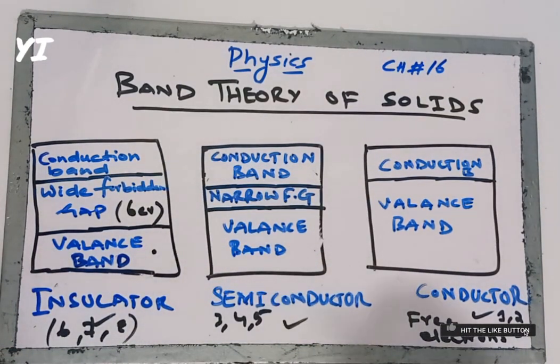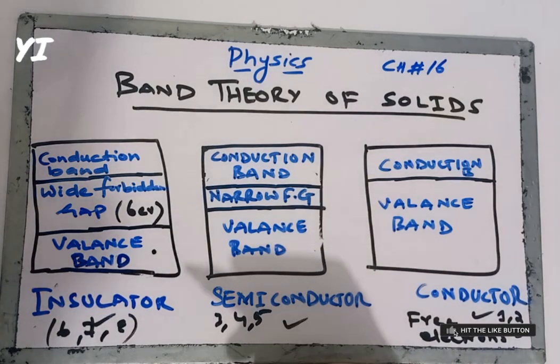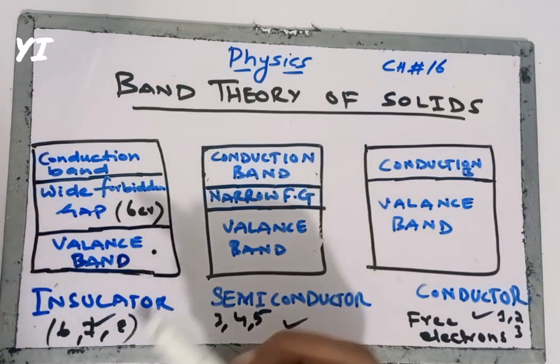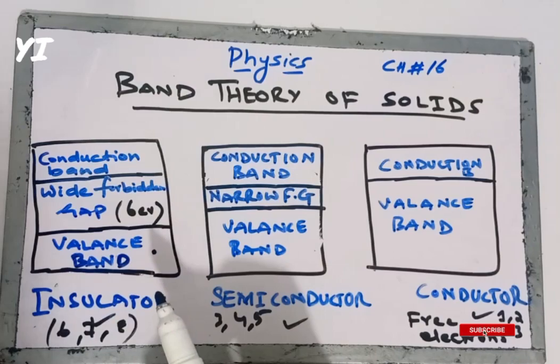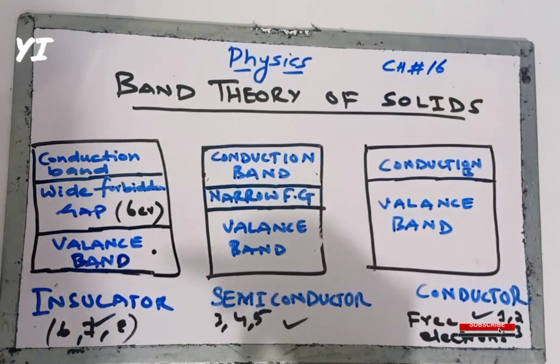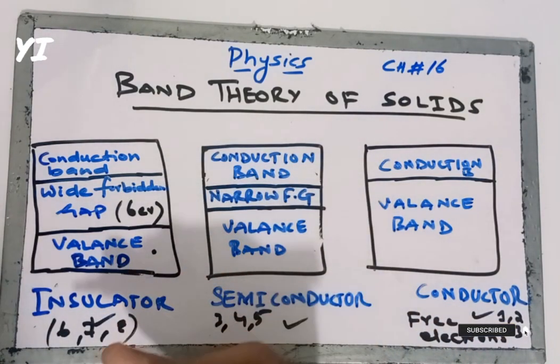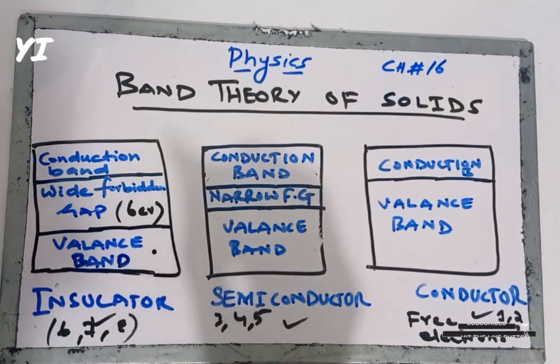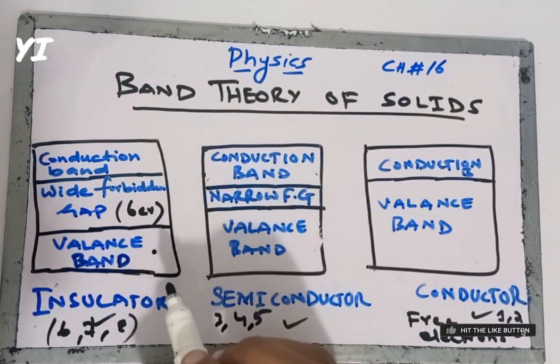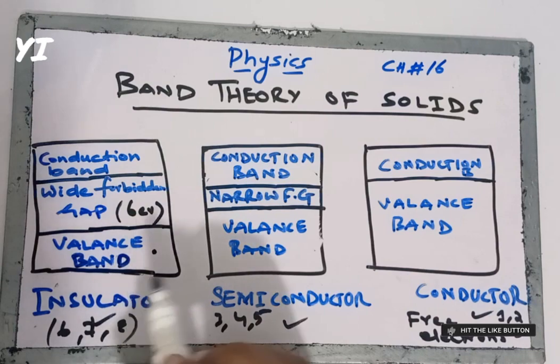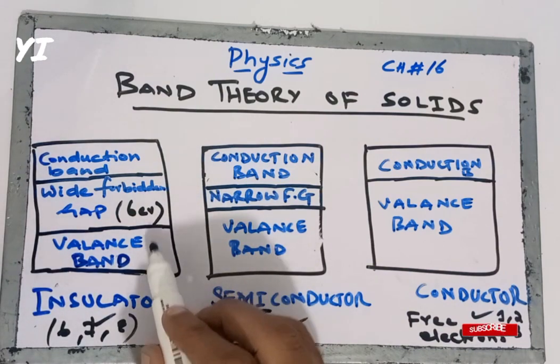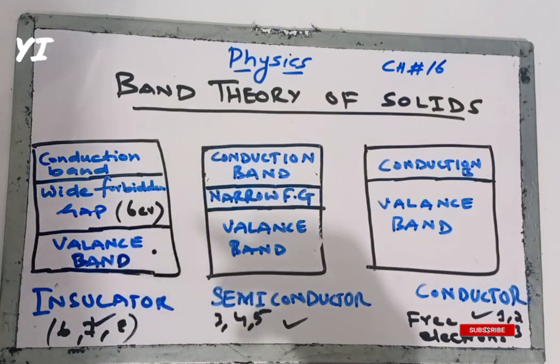For a perfect flow of electrons, the electron must jump from the valence band to the conduction band. Because there is a wide gap in between, it is not an easy task for an electron to jump. That's why it is an insulator.